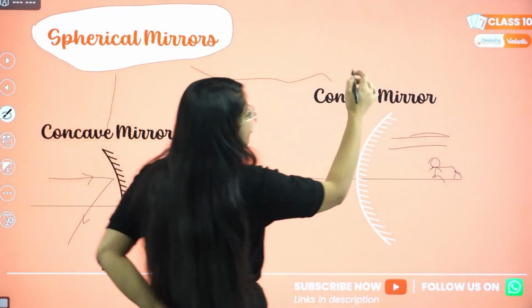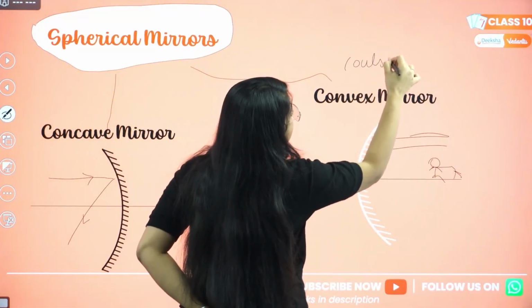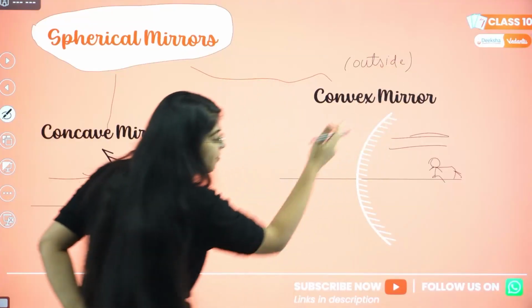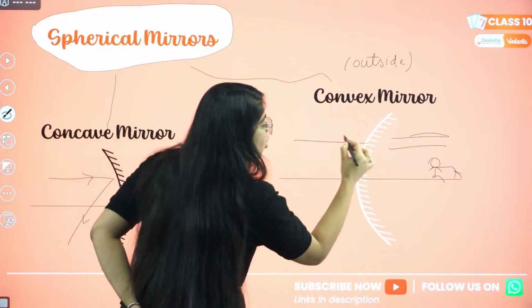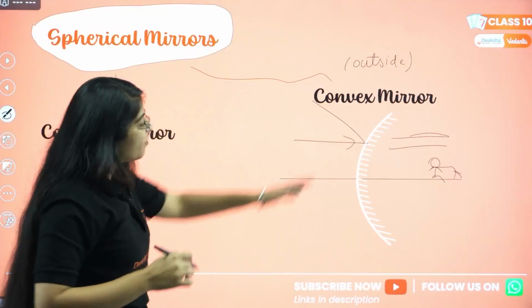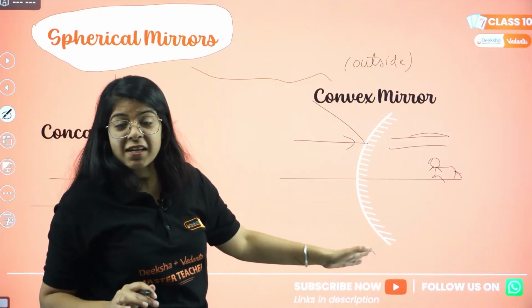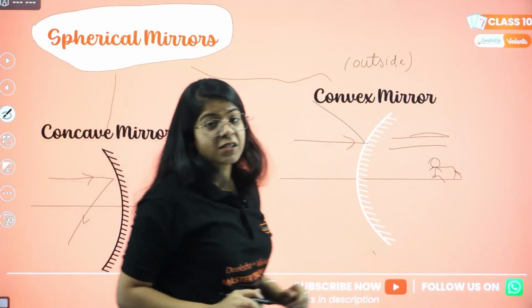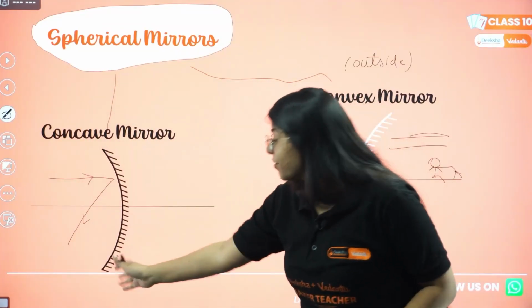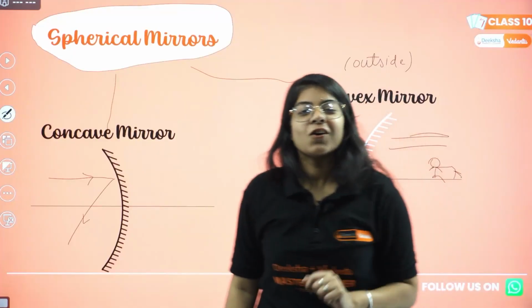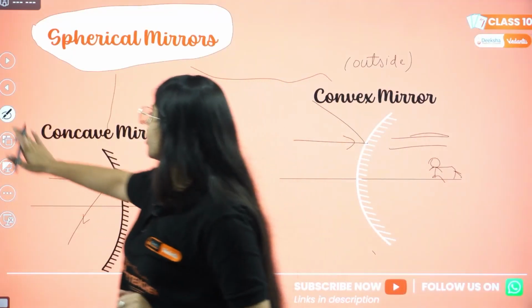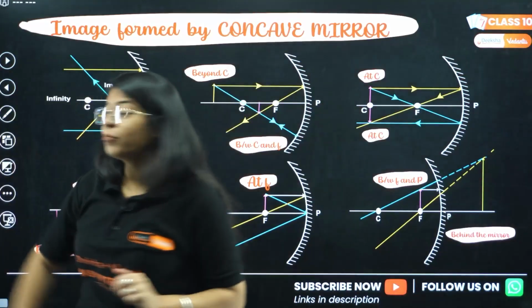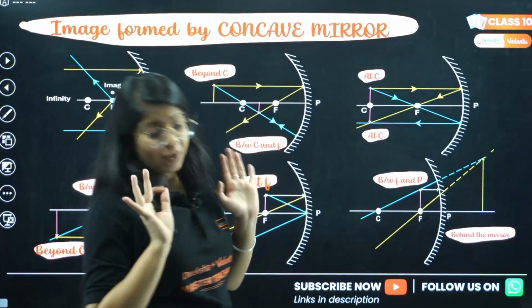So if the outside surface is reflecting, that is called a convex mirror. If the inside surface is reflecting, that is called a concave mirror. Done? Understood? Okay, then we move on to the image formation by concave mirror.